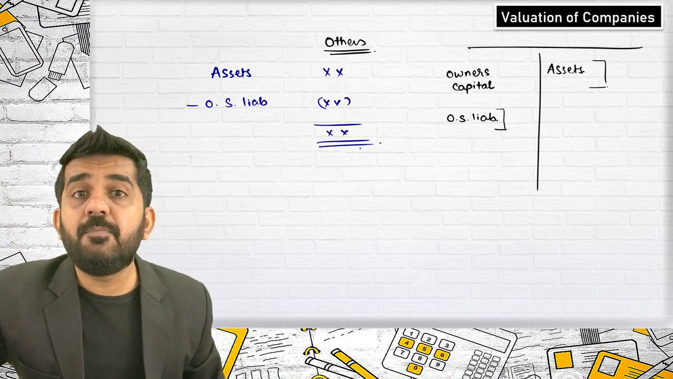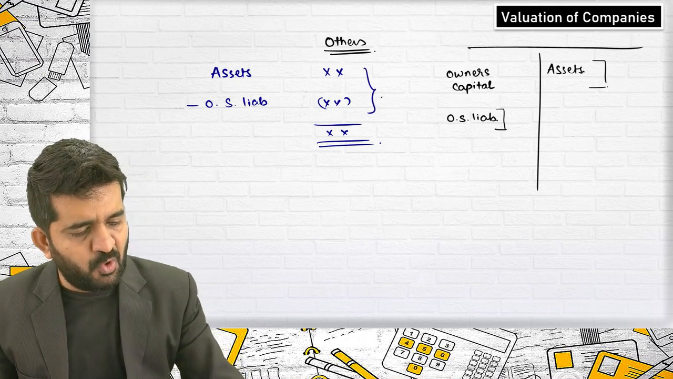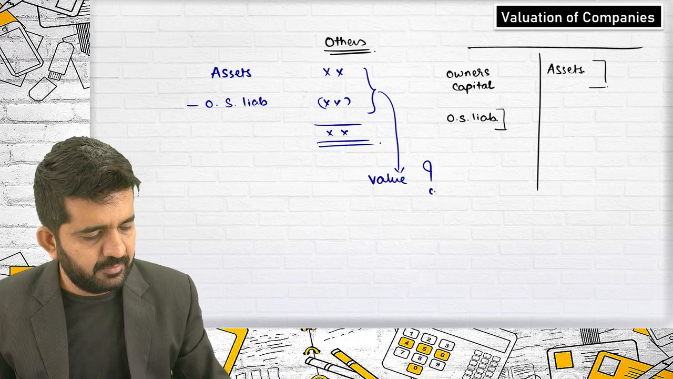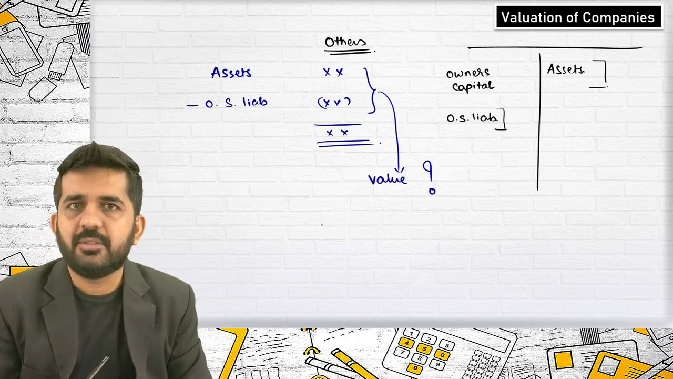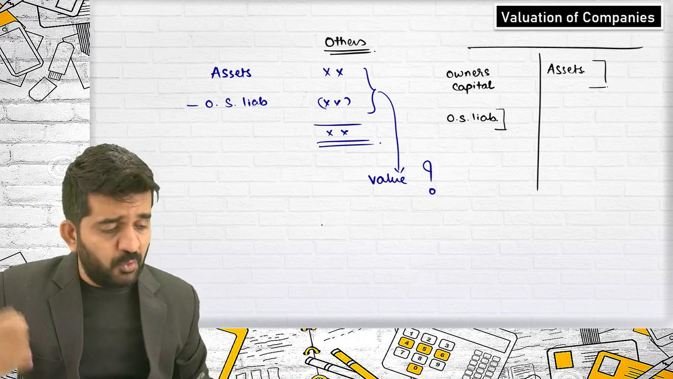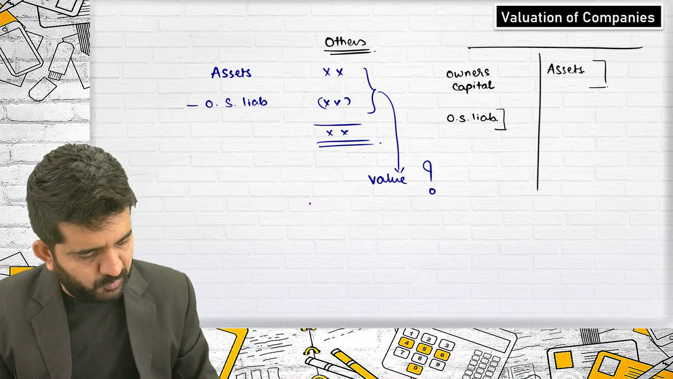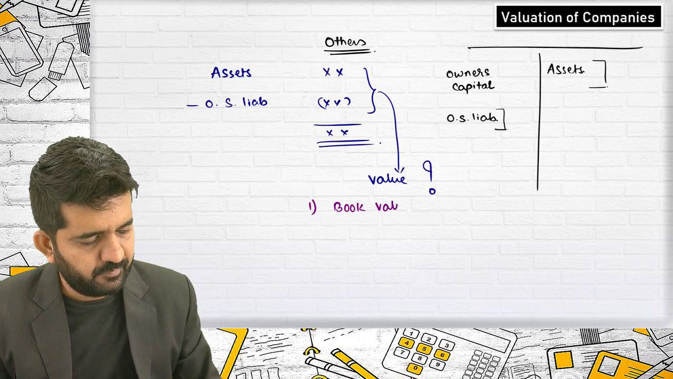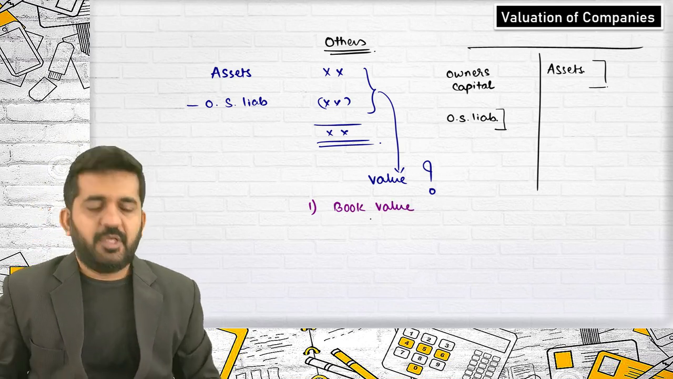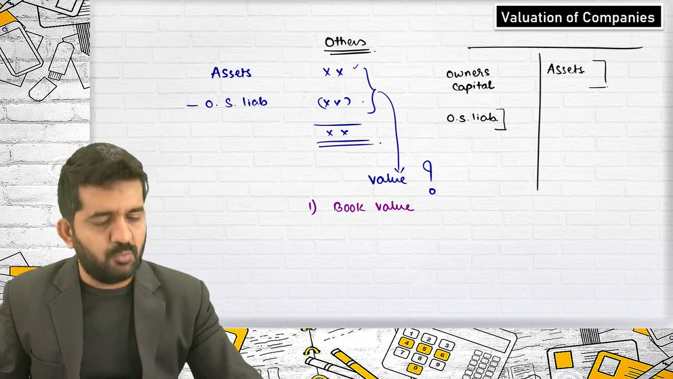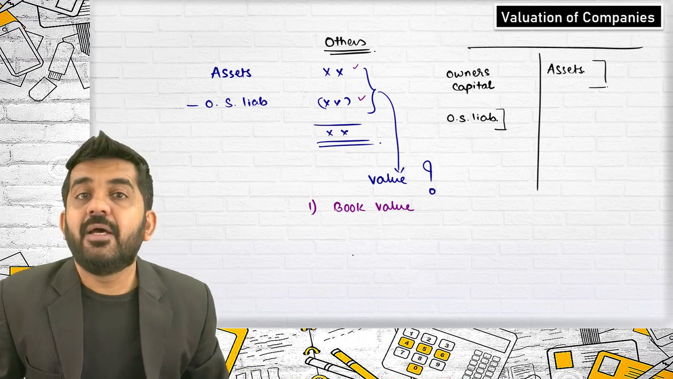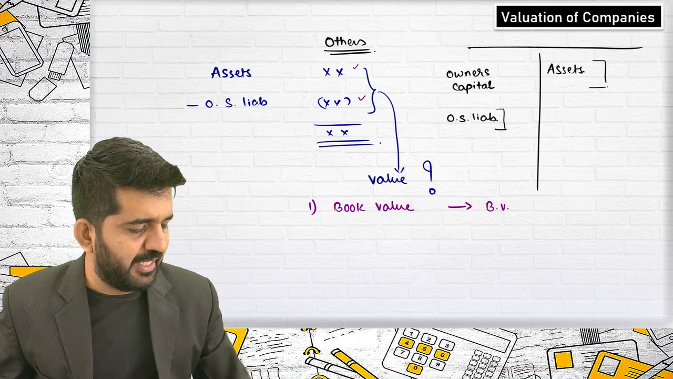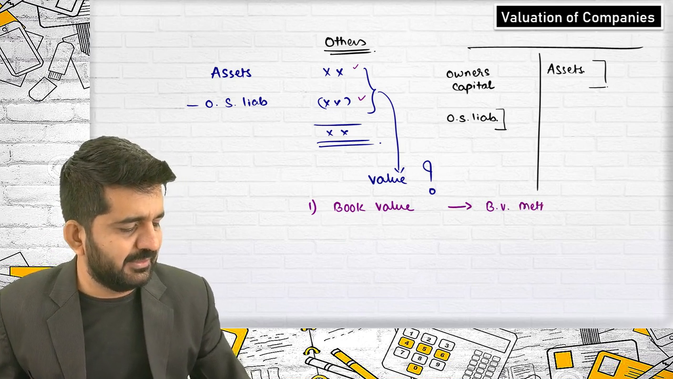But what should be taken as a value of assets and liability? That is a question. If you take all assets at book value, then this valuation will be termed as a book value method.